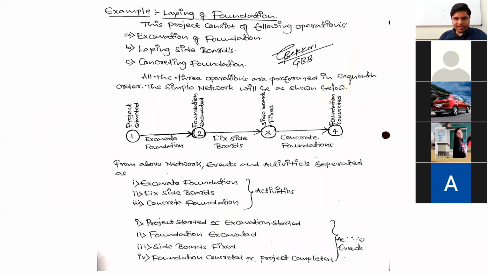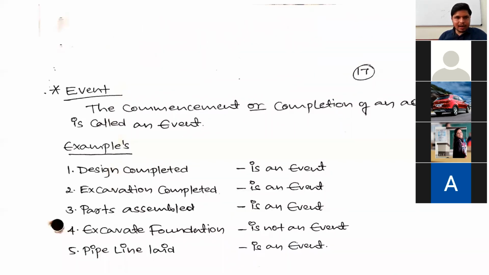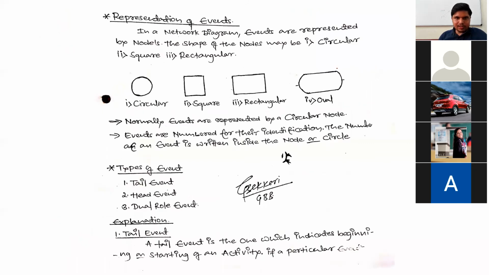We also discussed events and activities with one example, that is laying of the foundation, or construction of the foundation. It means identification of the activities and events which are included in the project construction of foundation. And also we discussed representation of the events and various types of events: tail event, head event, and dual role event.